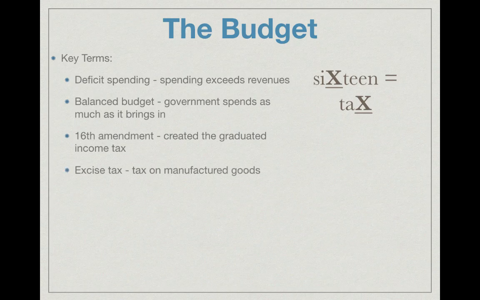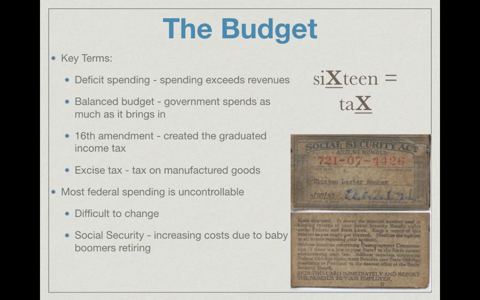An excise tax is a tax on manufactured goods, and most federal spending is uncontrollable, meaning that it kind of fluctuates from year to year. It is difficult to change. Social Security is an example of uncontrollable spending, and this is increasing in recent years due to baby boomers retiring.